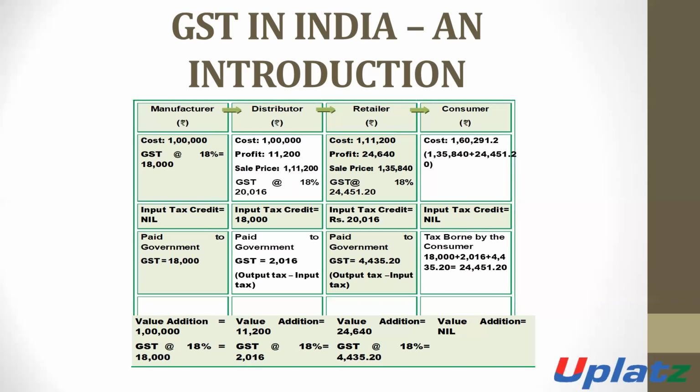So the total amount of GST on 11,200 is 2,016, which is paid by the distributor to the government. In the case of the retailer, value addition is 24,640 and the GST is 4,435 on 24,640. So it is paid to the government.